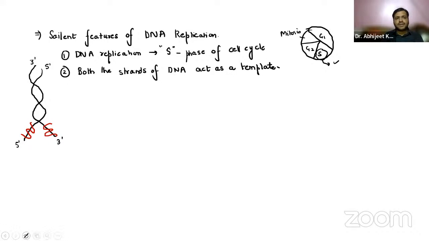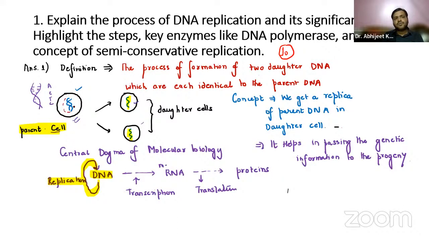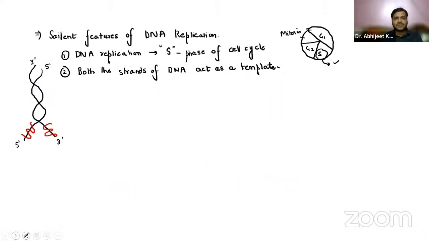Like that, in the parent cell, we have two strands. One strand goes to one daughter cell, and one strand goes to the other daughter cell. And in both the daughter cells, we have one strand coming from the parent cell, and they all are templates. From this, we can synthesize more also, right? So this is basically acting as a template strand, and this is also a template.